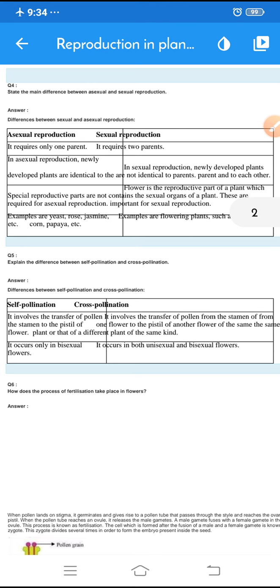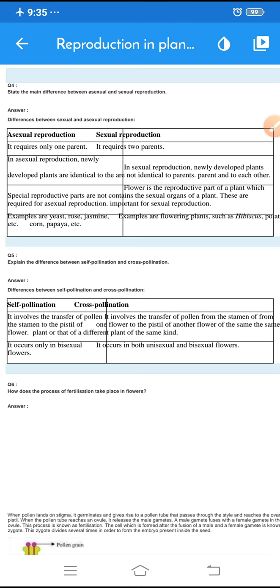The gametes or organs which are needed for reproduction are present in the flower only. Flower is a must for sexual reproduction. That's an important and required organ. So the last one: examples for asexual reproduction, in which organisms it takes place.